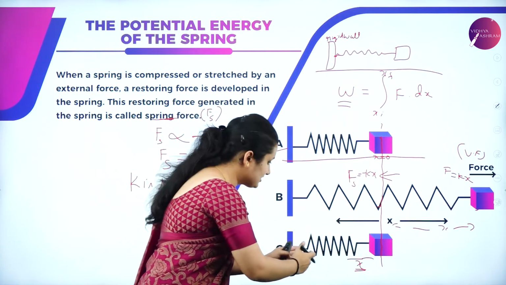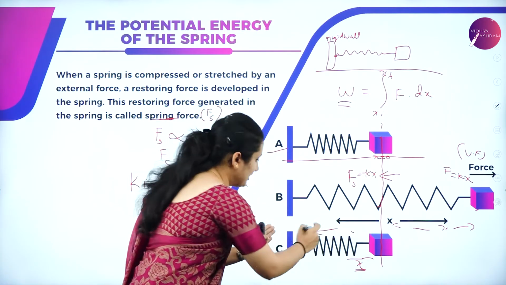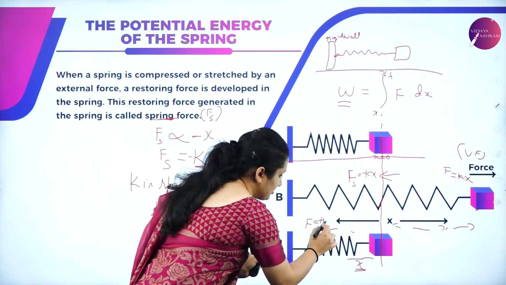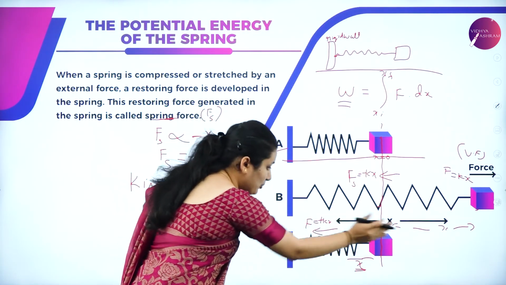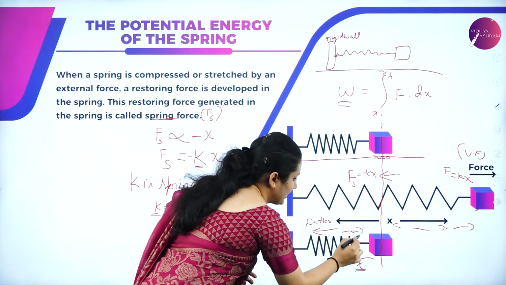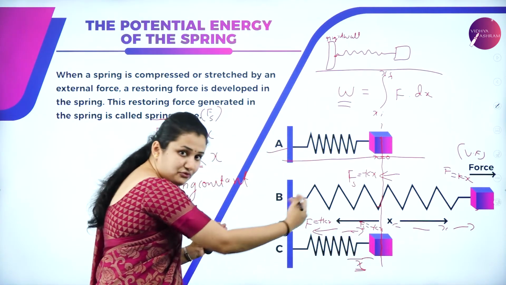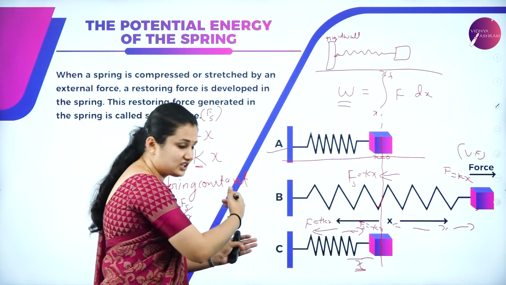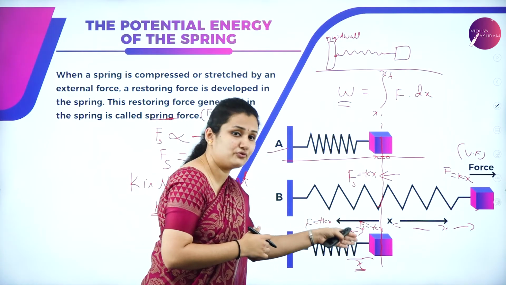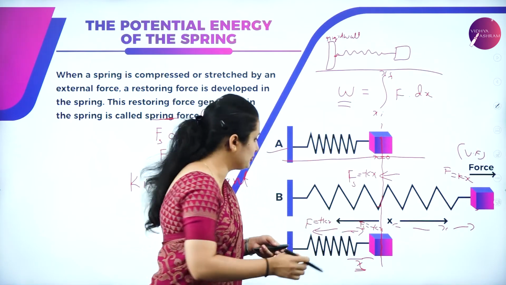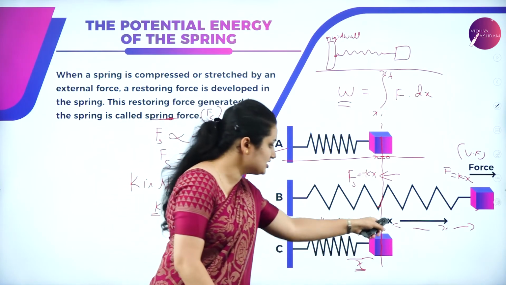Similarly, when you compress the spring, you are applying an external force in this direction, which is plus kx. But there is a restoring force acting in the opposite direction, equal to minus kx. Because you are applying force in the positive direction, there is an opposite force acting, that is the spring force, which is bringing the spring back to its normal position.